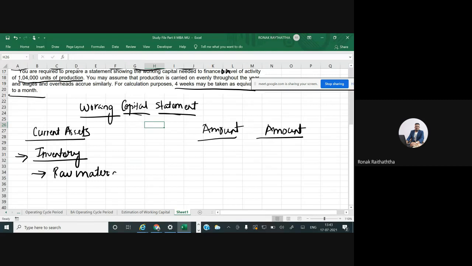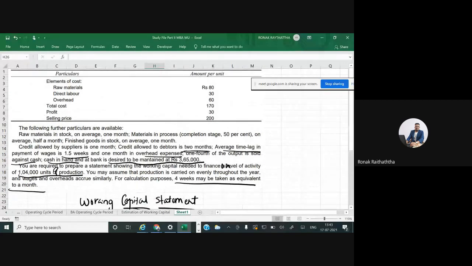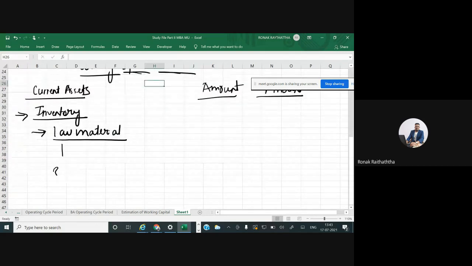So how do we calculate the raw material amount needed? We have the per unit detail. There will be 1,04,000 units produced. If I take those 1,04,000 units and the per unit raw material cost is 80 rupees, then that will be the total cost of raw material during the entire year.